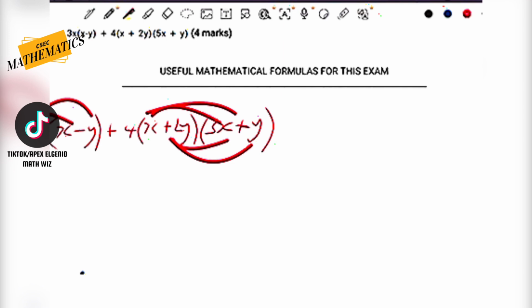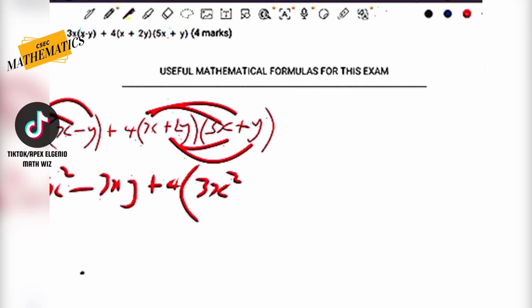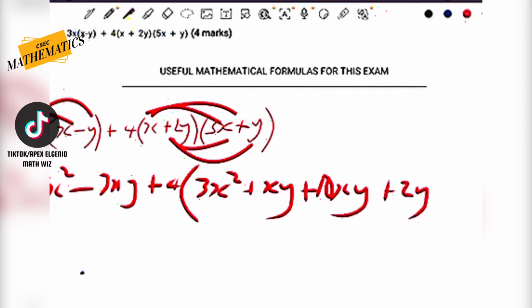3x times x is 3x squared. 3x times y, that's going to give us 3xy. We're going to have this plus 4, open a bracket. Remember that we're going to be expanding those double brackets there. So x times 3x, that's going to give us 3x squared. x times y, that's going to give us xy. 2y times 5x, that's going to give us 10xy. And 2y times y, that's going to give us positive 2y squared.